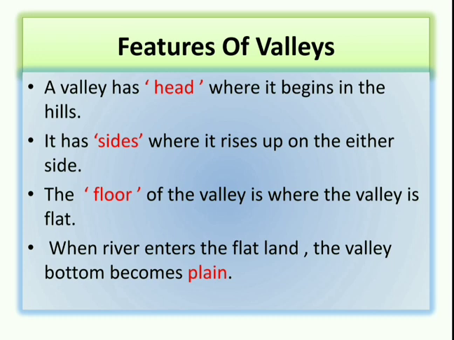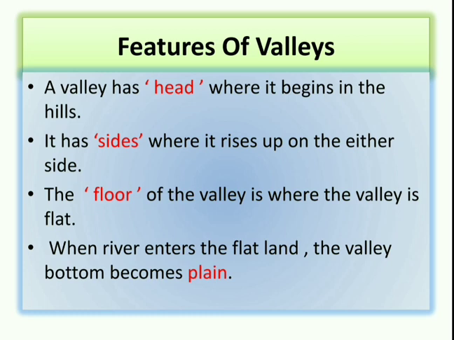Features of a valley. A valley has a head where it begins in the hills. The part from where the valley begins in the hills is called its head. It has sides which rise up on either side.